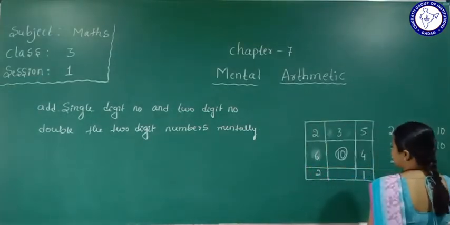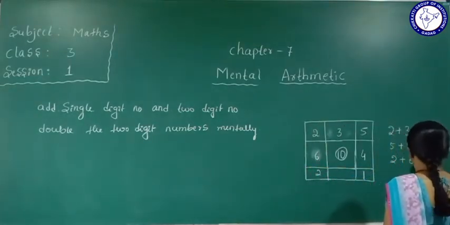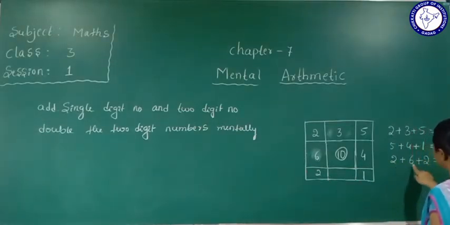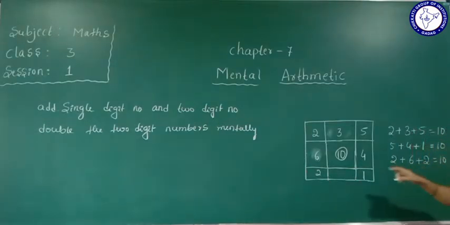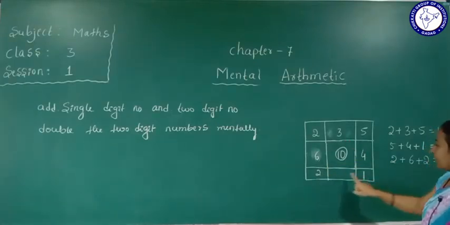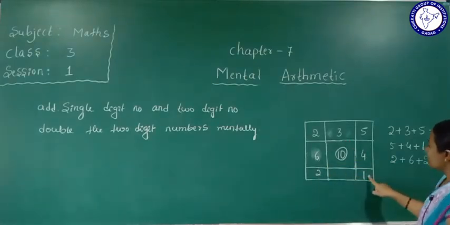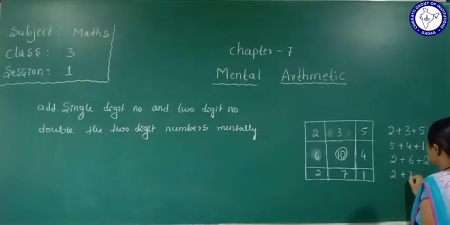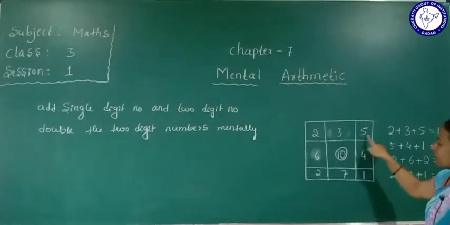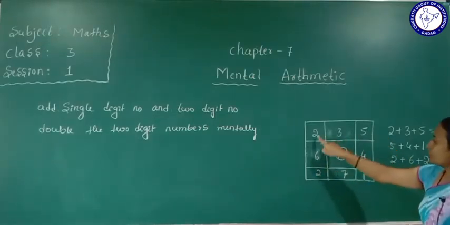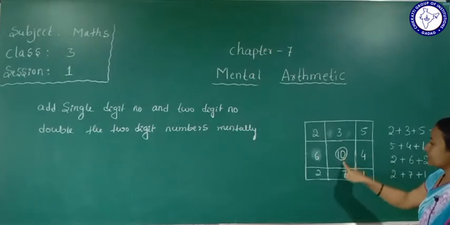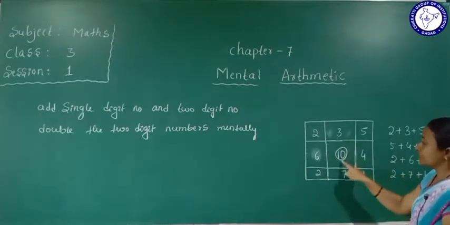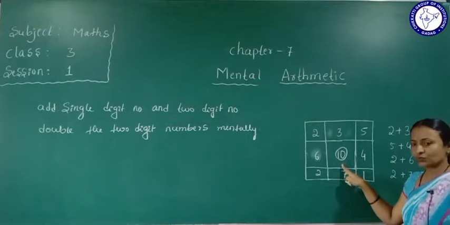2 plus 6 plus 2. 2 plus 6 is 8. 8 plus 2 is 10. We can get the answer 10. Okay. Like here, see, 2 is there, 1 is there. 2 plus 1 is 3, 3 plus 7 is 10. 2 plus 7 plus 1 is equal to 10. Yes, like columns, like rows, if we add these numbers we can get the answer 10. Understood this one?